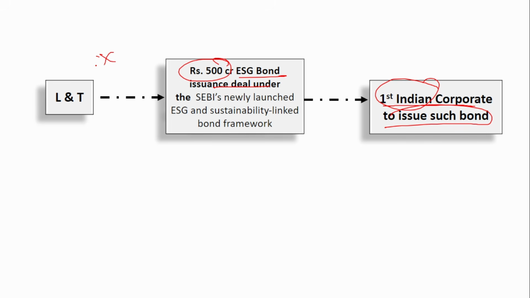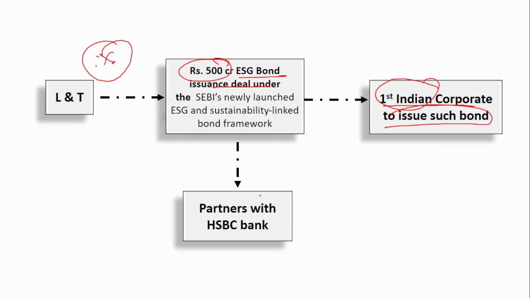Remember this, very, very important. So L&T partners with the HSBC Bank. Okay, this will be the lead manager. That is, this will help with the process, entire issuance process, everything. The HSBC Bank will help with the L&T. So L&T and HSBC, they together will raise the 500 crore. Remember this, very important, 500 crore ESG bond, L&T company.